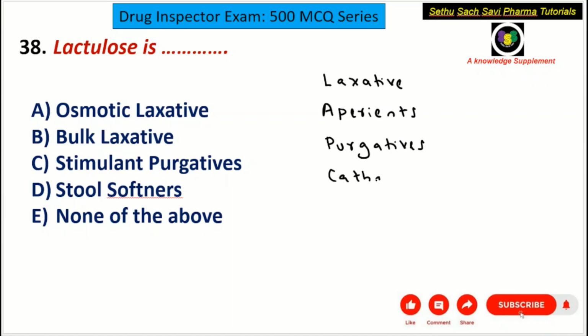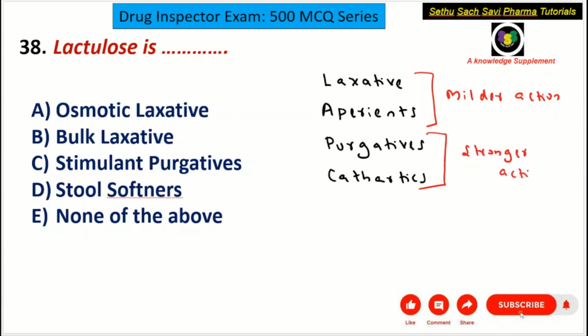So the minor difference in these terms is, if the laxative action is milder, it's better to call it laxative or aperients. So laxatives and aperients have milder laxative action. If the laxative action is very strong, then it's better to call it purgative or cathartics. So purgatives and cathartics have stronger laxative action. Okay, so this is the primary difference between these four terminologies.